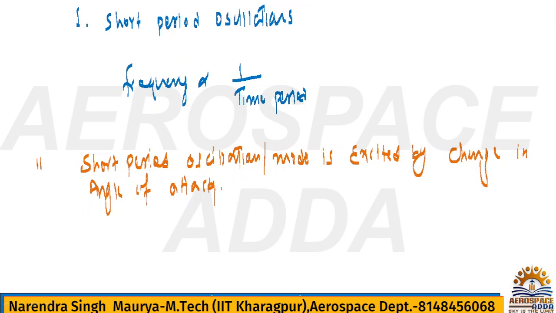Once it occurs, suppose the aircraft abruptly returns the stick to neutral from the trim attitude, and we observe the damping of the short period oscillation. It subsides very quickly, meaning the oscillation is short, but the frequency will be very high.